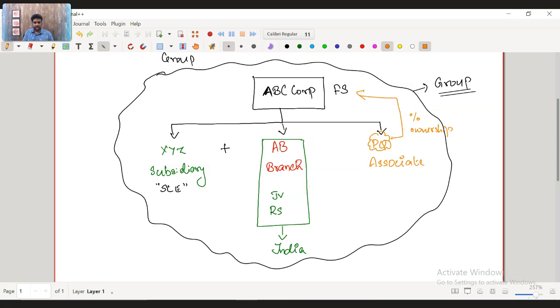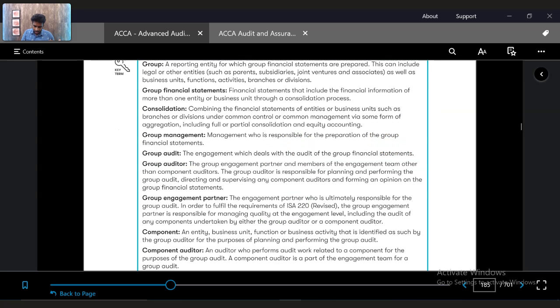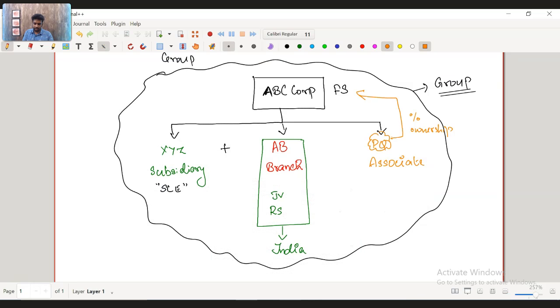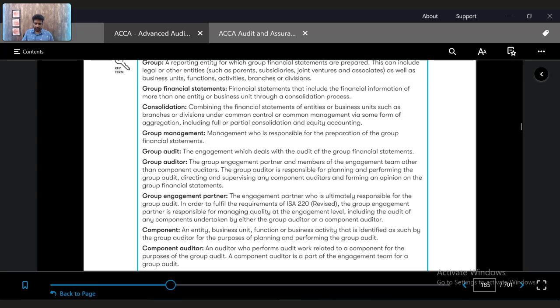The AB branch will again be consolidated; the entire financial statements of the AB branch will be consolidated. The associate entity will follow the equity method of accounting, where the profit or loss share will be added to the profit or loss of the company. So these entire companies are called a group. Group financial statements, which include the financial information of more than one entity, including XYZ, the AB branch and PQ, are called group financial statements.